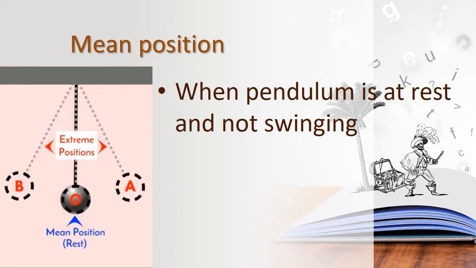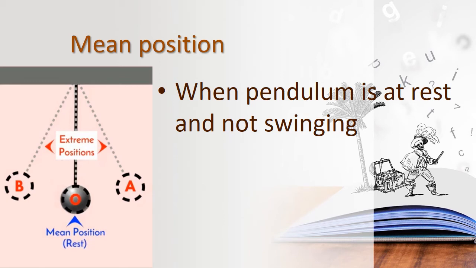Okay, and the next term involved with a simple pendulum is mean position. We already know, children, we have learnt about the three positions. What are the three positions? Two extreme positions and the mean position. Where the bob of the simple pendulum takes rest, it will be at rest in a position. That position is called the mean position. When the pendulum is at rest and not swinging, that position is called the mean position. Can you all understand, children? The position where the pendulum takes rest, that resting position is called the mean position.